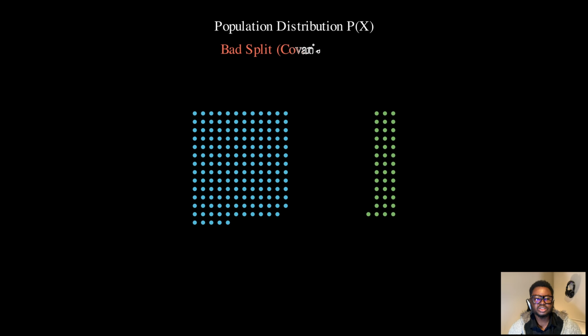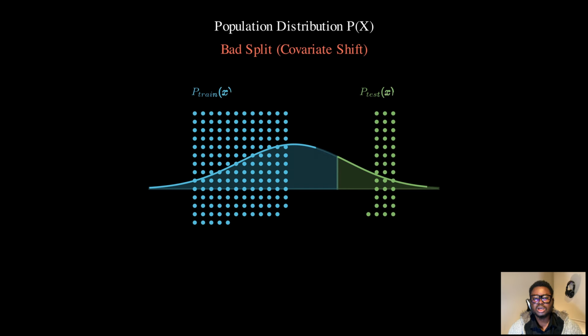The training set and test set now have different distributions. The training data is skewed to the left, the test data to the right. This is called covariate shift, or distribution mismatch. If we train a model on the left side data, we're teaching it about a different world than the one we're testing it on, right? It's like training for a marathon in the mountains and then running the actual race on a flat track. The test result won't reflect the model's true capabilities. So what's the solution?